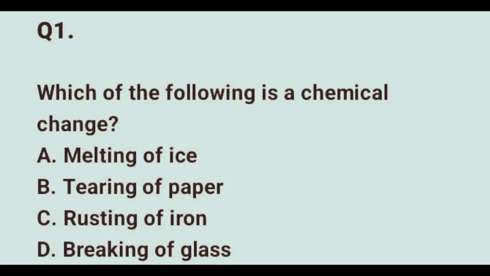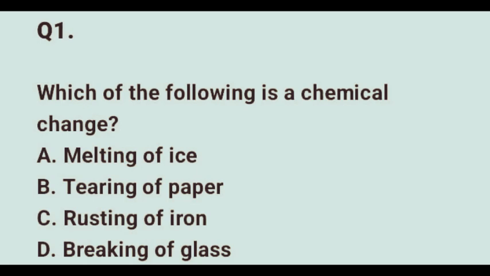The first question we have for today says, which of the following is a chemical change? Option A, melting of ice. Option B, tearing of paper. Option C, rusting of iron. And option D, breaking of glass. The correct option here is option C, rusting of iron.